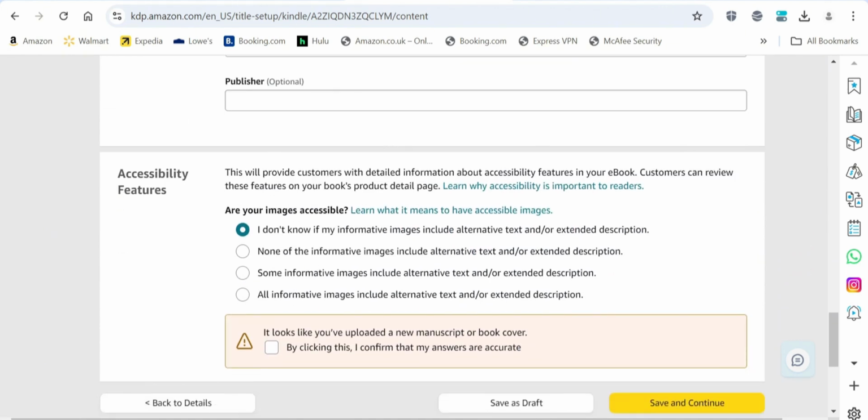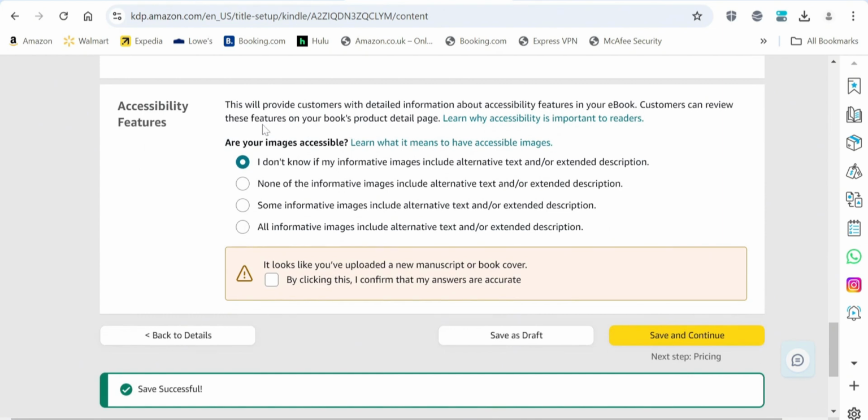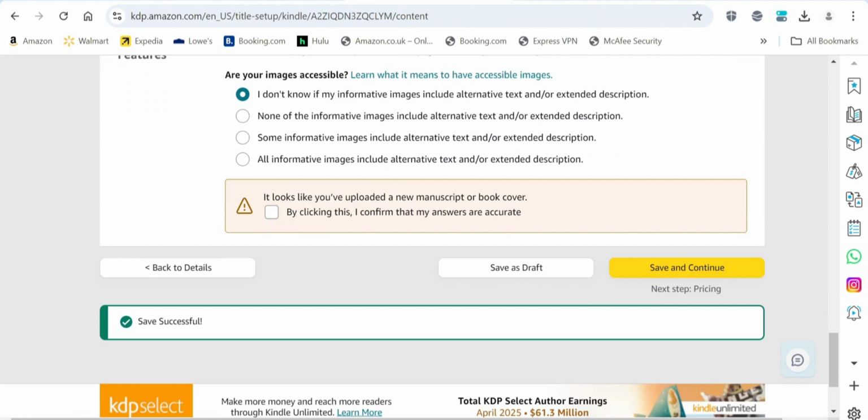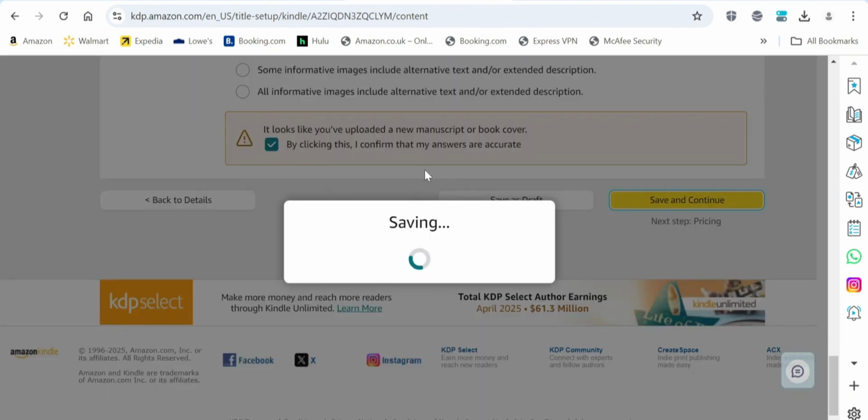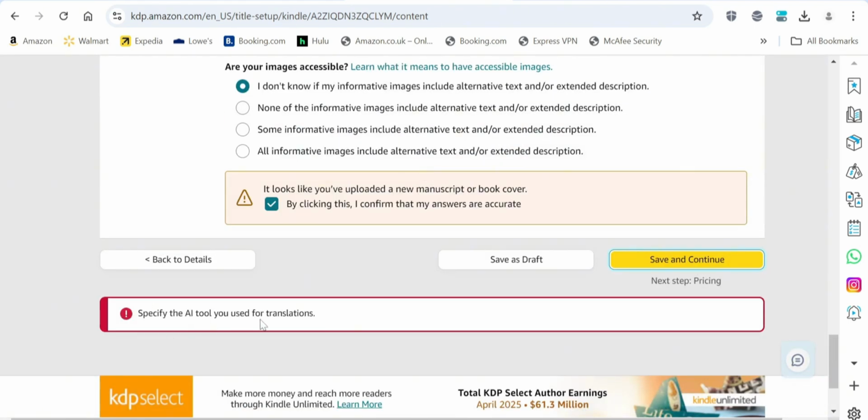ISBN, we do not have an ISBN number, so you can just leave that. And the accessibility feature will provide customers with detailed information about accessibility features. We don't need all of that. Are your images accessible? We don't need all of that. New manuscript or book cover. By clicking this, I confirm that my answers are true. So click onto this one and click on save and continue, and it takes you to the next page.